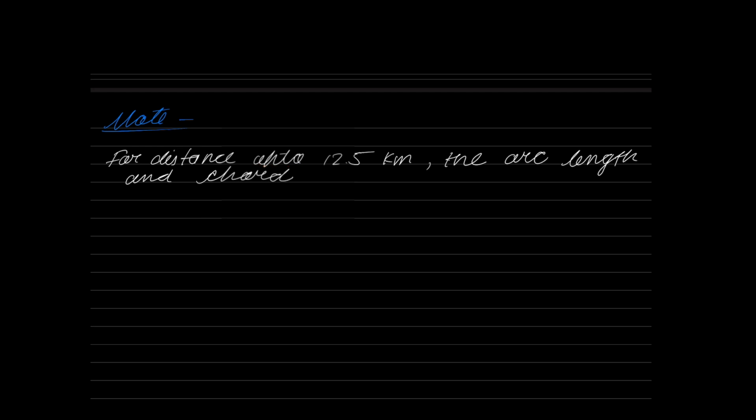Okay, right. So these are the reasons why we keep the limit as 195.5 square kilometers and 12.5 kilometers.